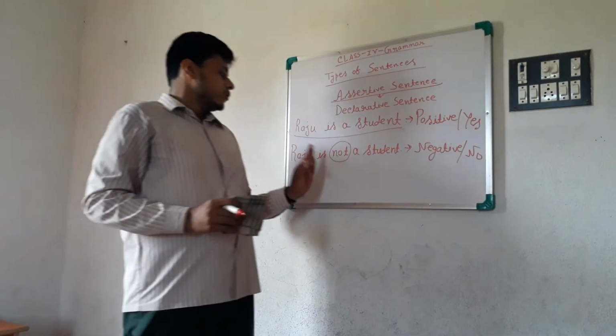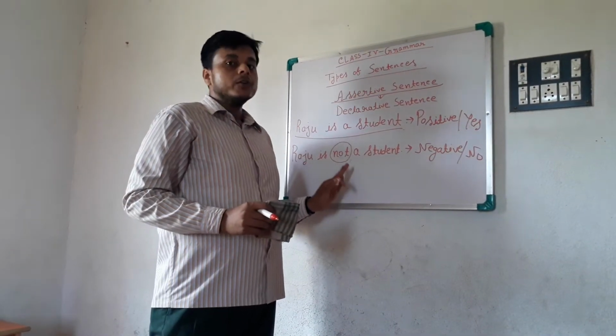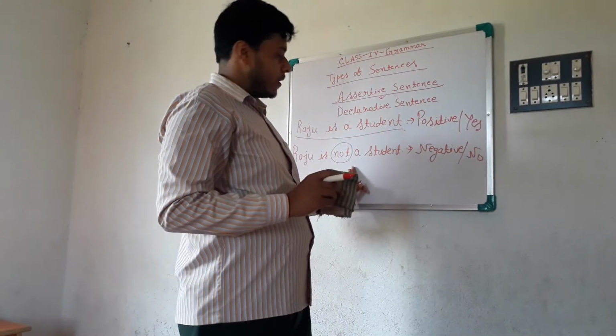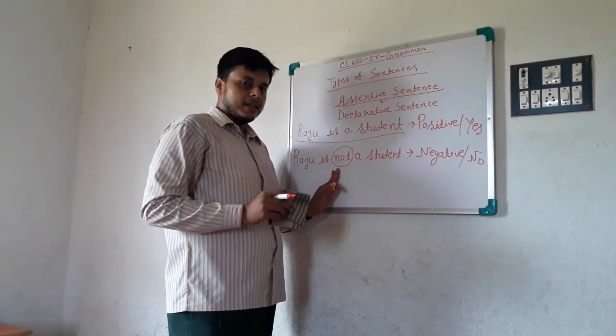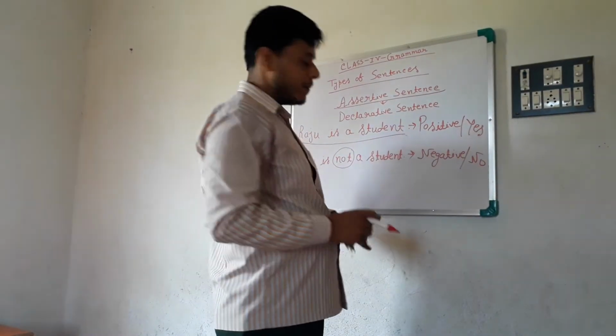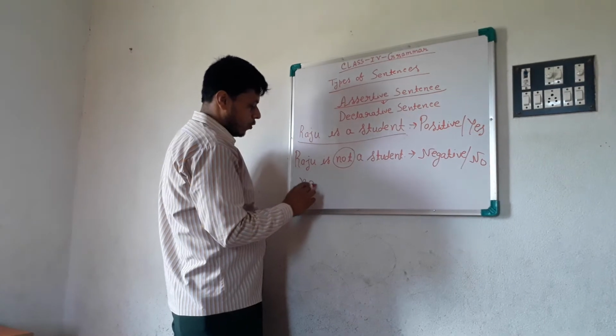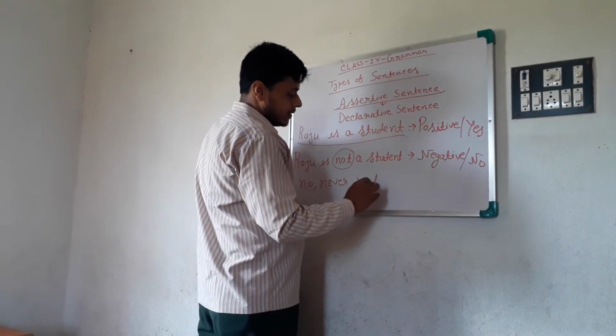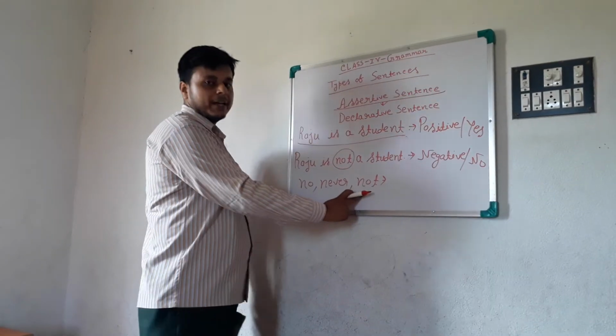If there are words like no, never, not present in a sentence, they are always negative sentences. Remember, the words no, never, not, these are symbols of negative.